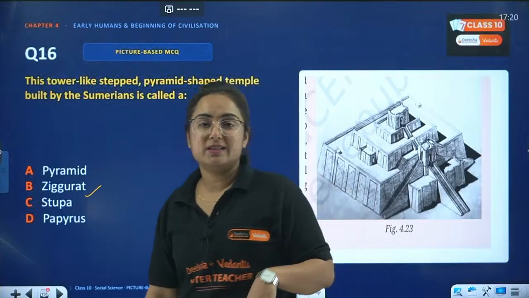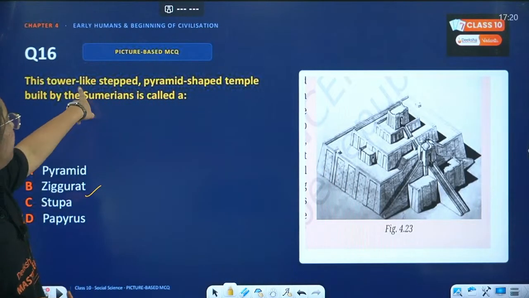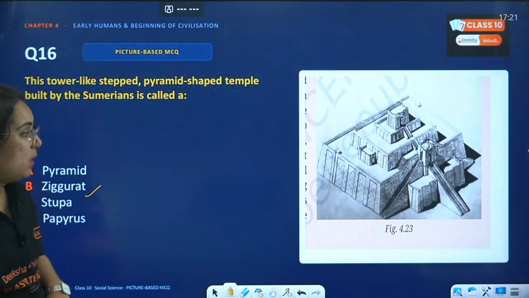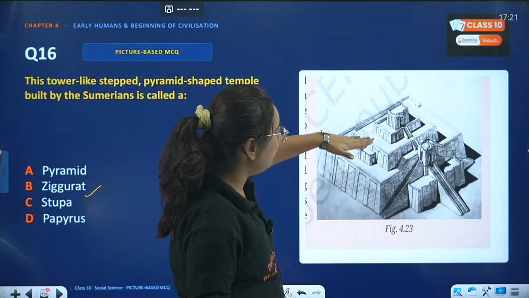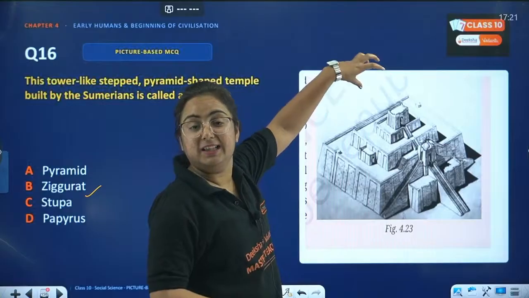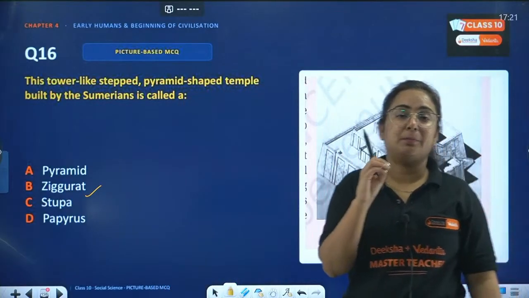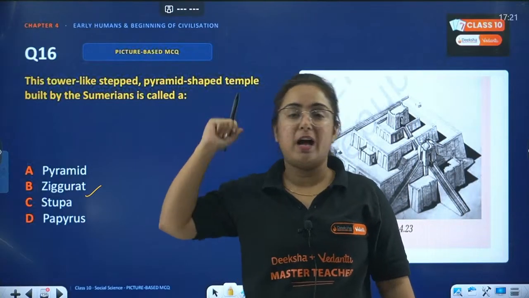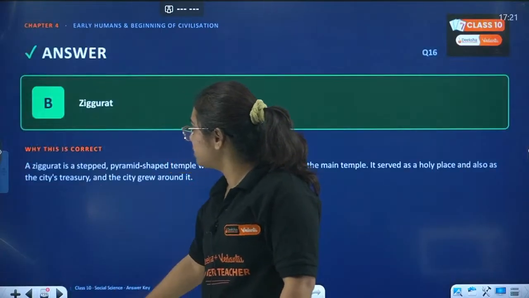So what is a ziggurat? Let me tell you beta. A ziggurat is an architectural building that we found in Mesopotamian times. What we can see here is a stepped platform with several floors, and at the top you will find the temple. But no such evidence of a temple is found in the Indus Valley civilization. That also you have to keep in mind. Okay? Get it? Very good. Very good to students who are answering correctly.